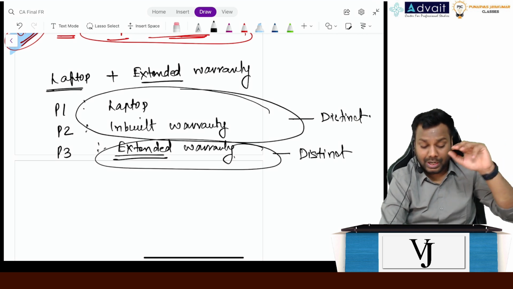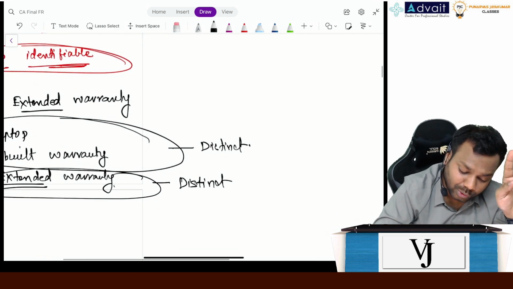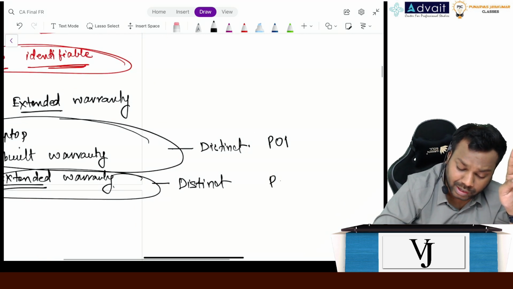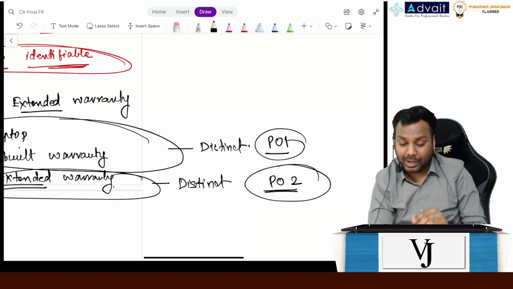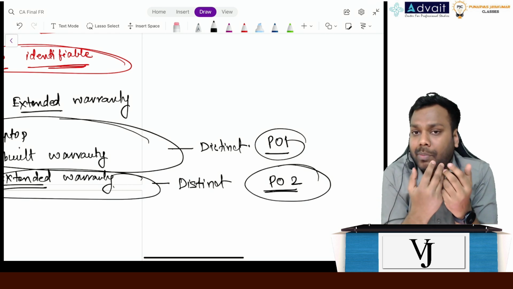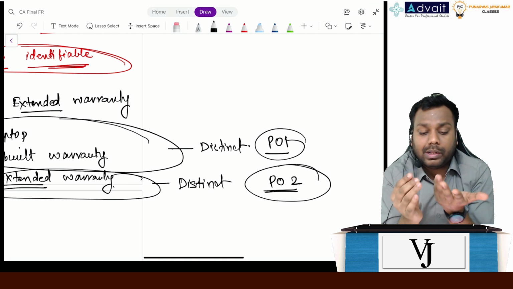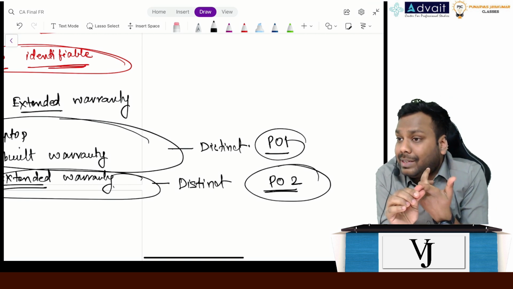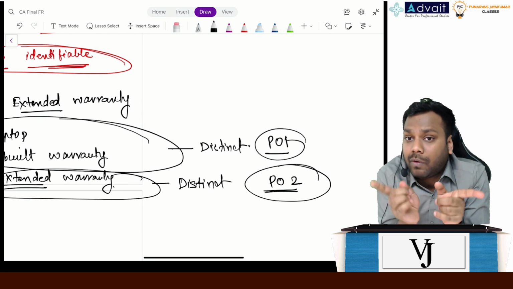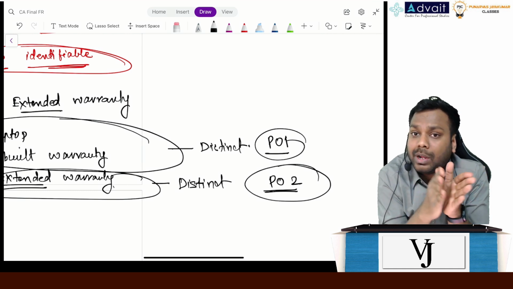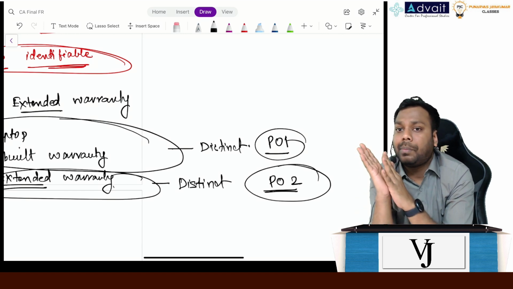So even though there are 3 promises in the contract, that gives us 2 performance obligations: performance obligation number 1 and performance obligation number 2. So this is the meaning of performance obligation. Whenever we have to assess what the performance obligation in the contract is, we have to assess whether the promise made in the contract is distinct or not. If it is not distinct, I have to make a bundle of those goods or services and make it distinct, and that distinct promise will be called a performance obligation.